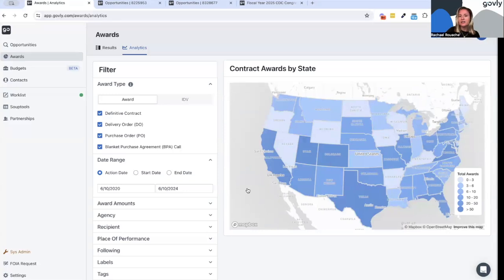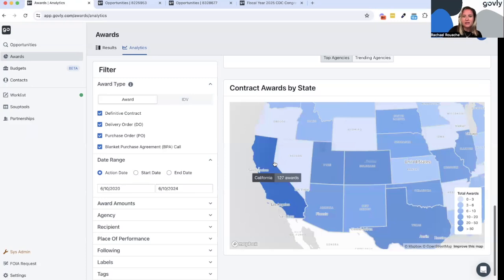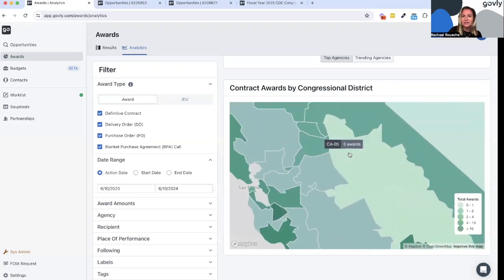If your sales strategy is focused on congressional district or geographic area, now we have a really nice new Mapbox powered map functionality that we're using. And you can zoom out or zoom in to get more and more granular. And as you zoom in, you can see that it's actually breaking it out into the congressional districts for me.